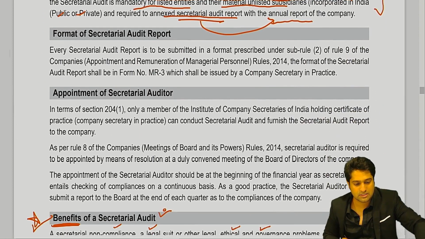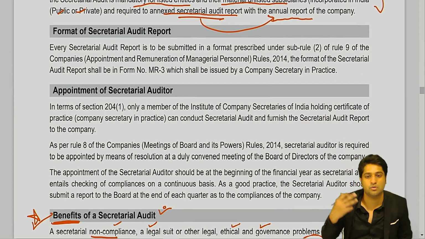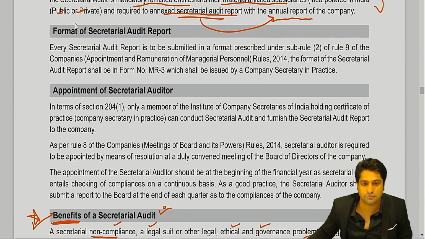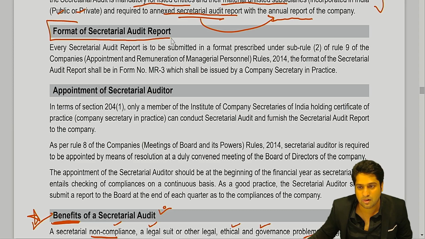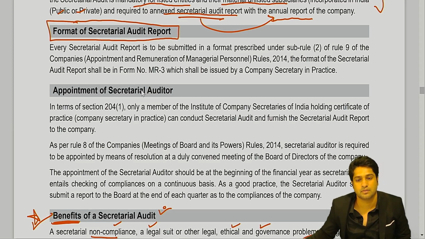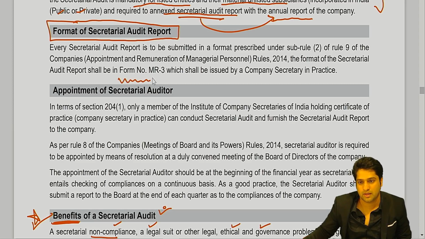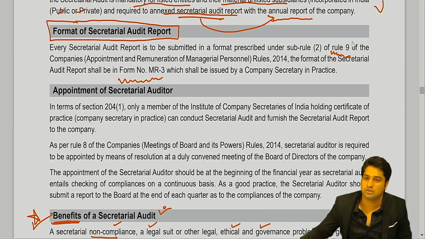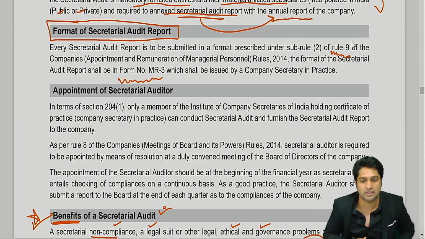Yes, sir. Now something we've already discussed, I think you can just directly tell me: what is the format for the secretarial audit report? In which form? MR3. MR3, and given in which rule? Rule 9. Rule 9. Okay, so these are some things that you need to quote.